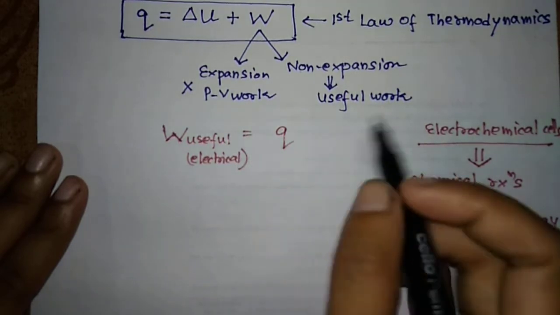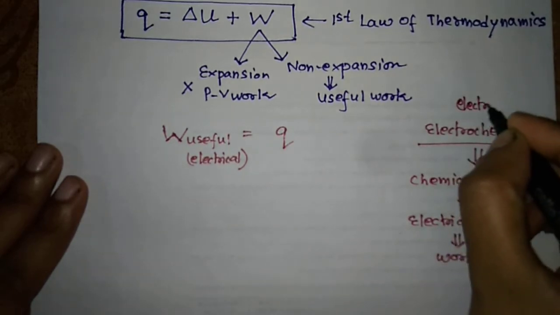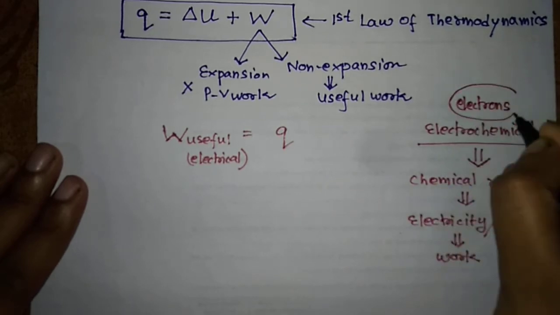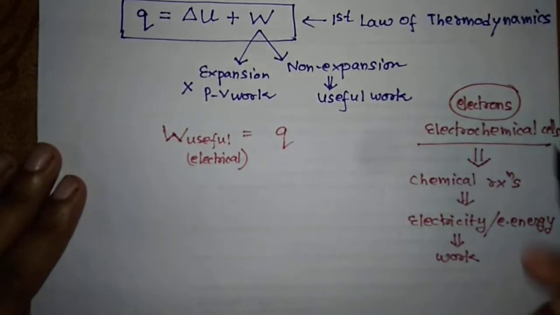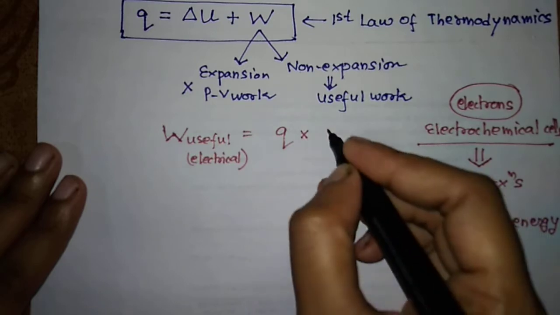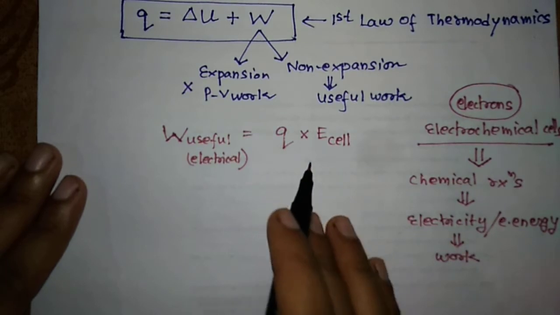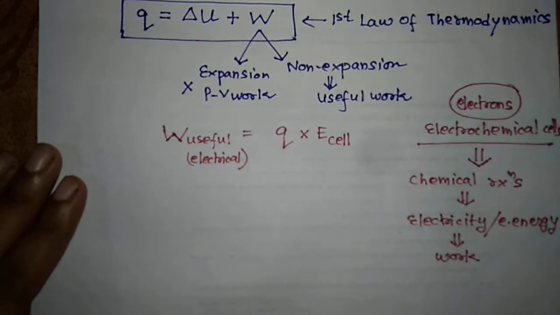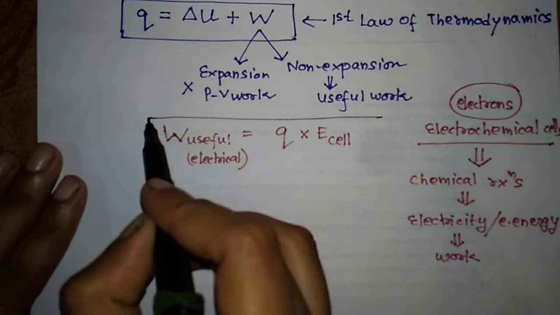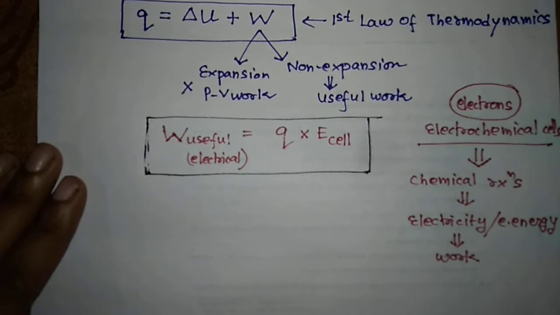It is the charge of the electron, because this work is generated because of the charge, because the electrons are flowing through these cells. The electrons are continuously flowing through the electrochemical cells, hence the work will be written like this: the charge of the electron into the potential difference generated from the cell, which we denote as E cell. So the work will be equal to the charge which is passed through the cell into the potential difference created by the cell.